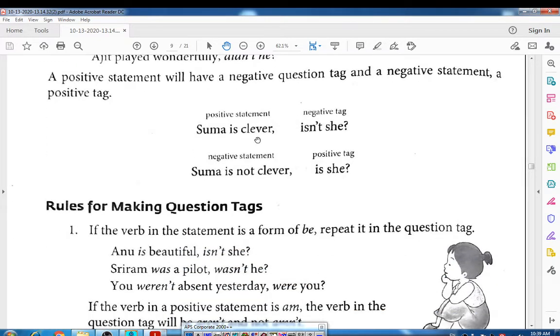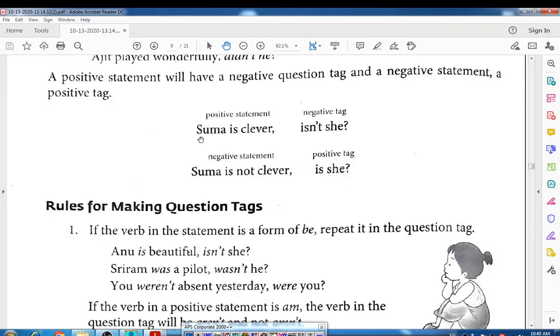Suma is clever. This is a statement, right? Then the negative tag here: in the given sentence an auxiliary verb, a helping verb, is there, so by using it we make a negative tag. Suma is clever, isn't she? Here we use the pronoun she, as Suma is there in the given statement, right? Instead of Suma, at the end of the question tag we use she. Suppose there is a plural noun or singular noun, you can use the pronouns for them, right?